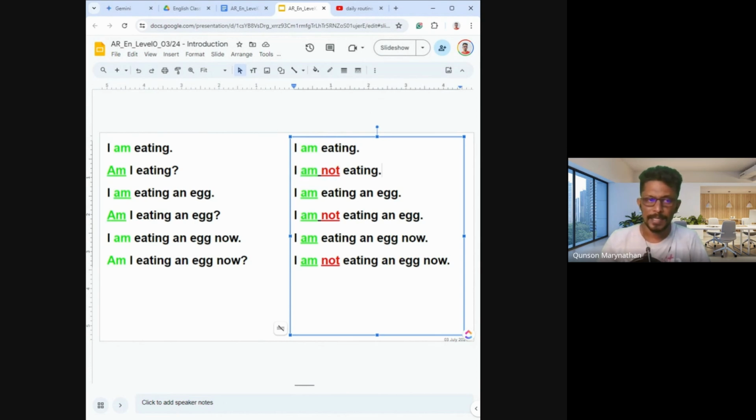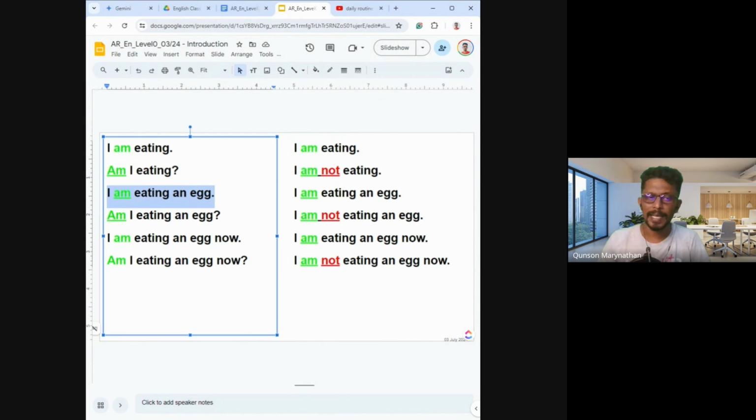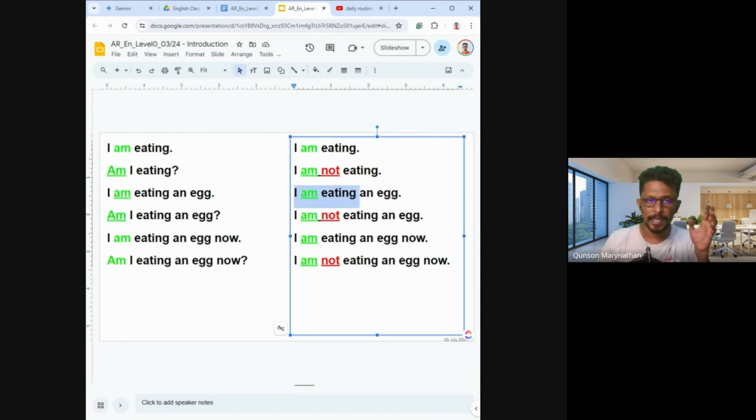Another sentence, another statement. Say I am eating an egg. It's the same basic sentence, but now with some extra words. Okay. I am eating an egg. If you want to make a question, am I eating an egg? The rest stays the same, see. Only the position of am has changed. The rest of the sentence follows.